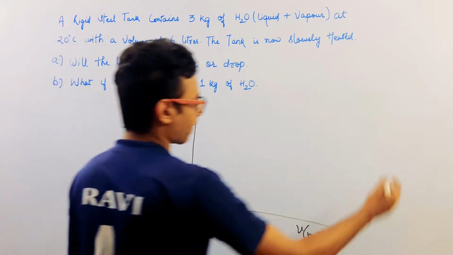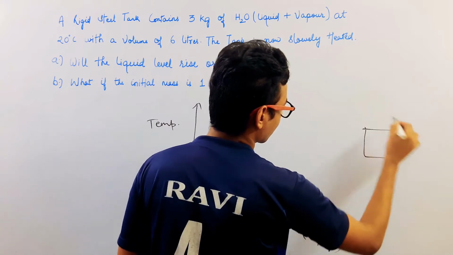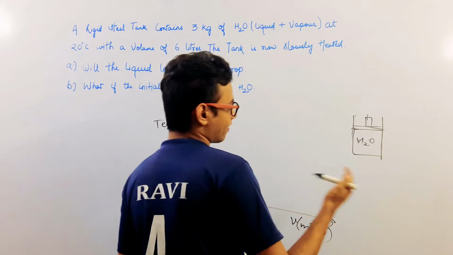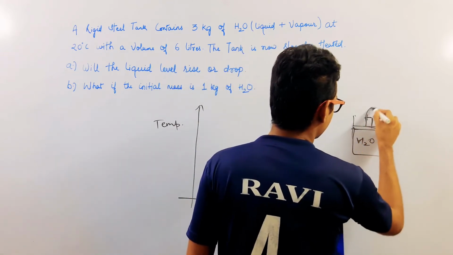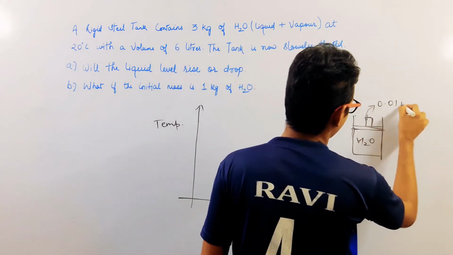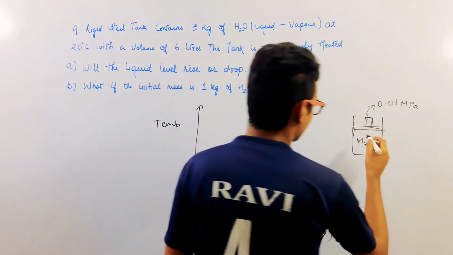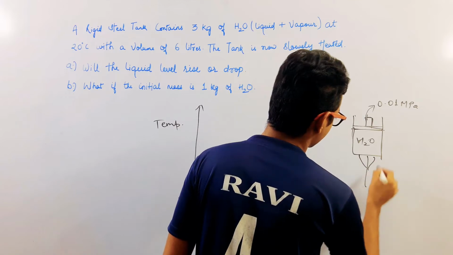So if I have a container inside which there is H2O, with an initial pressure of say 0.01 MPa. We have adjusted it so, and we are going to heat this H2O.